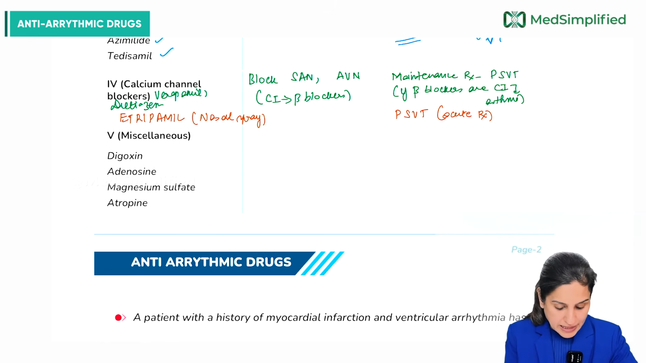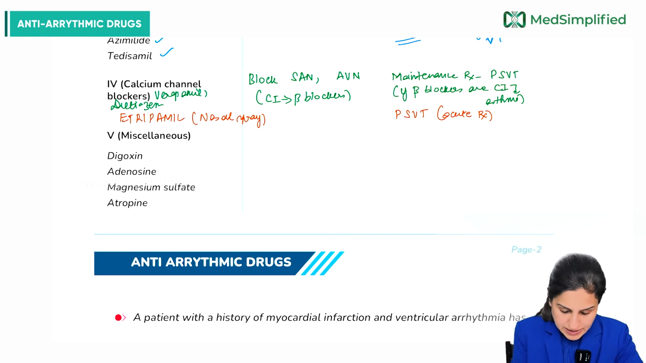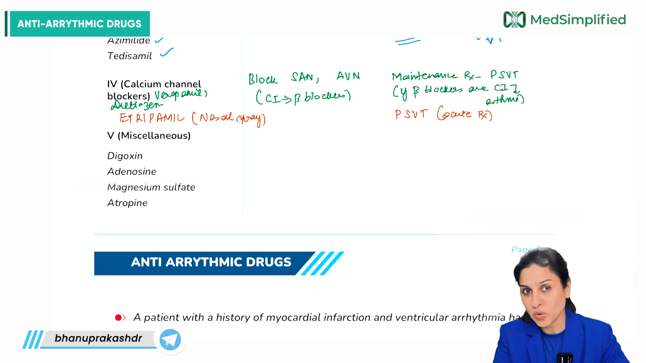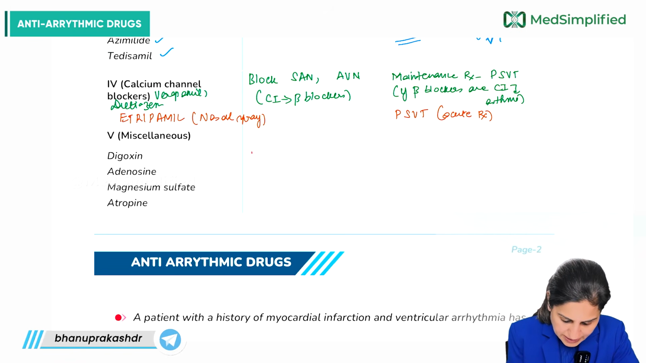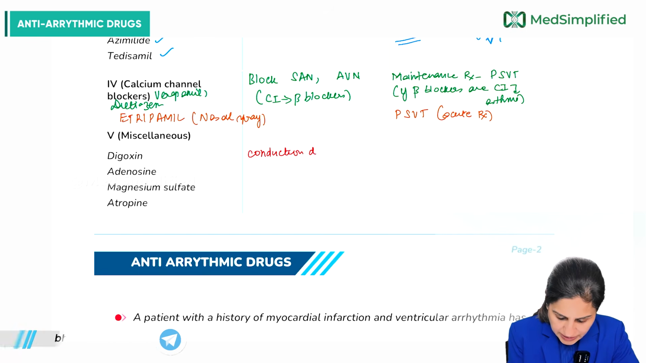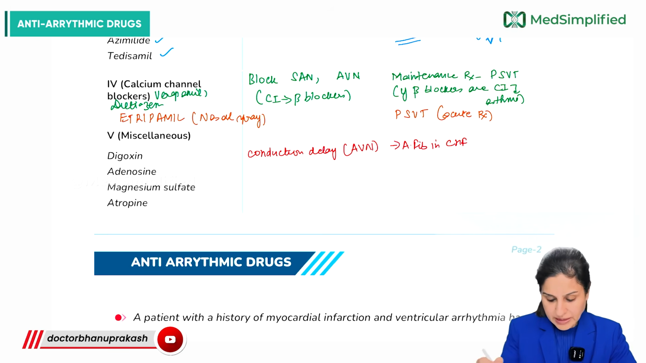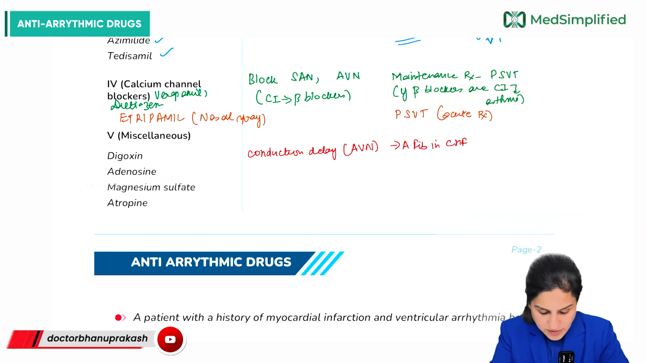Now let's see this. Now digoxin, what it does is, it has a vagomimetic effect on the AV node, which means it causes conduction delay. Conduction delay, right, at the point of AV node. So where do you think it is used? It is used in case of atrial fibrillation in patients of CHF, right? Atrial fibrillation in patients of CHF.